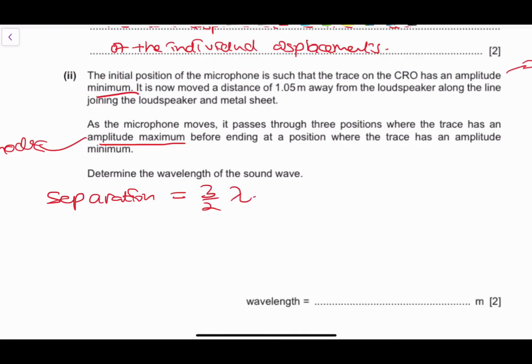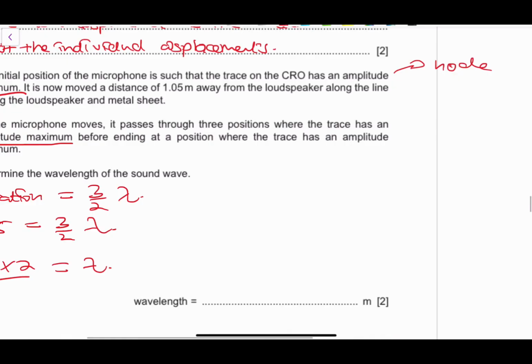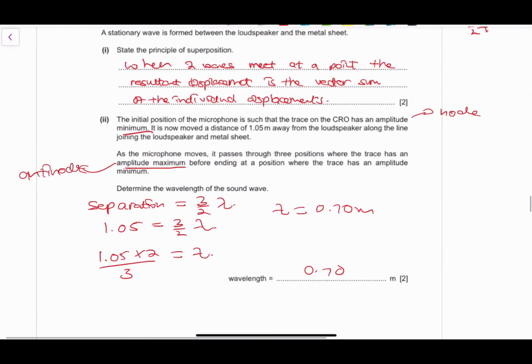But the separation here is 1.05, which is equivalent to 3/2 lambda. So 1.05 multiplied by 2 divided by 3 is equivalent to your value of lambda. So your value of lambda will be 0.70 meters. So very important, right? Just know the fact that from a node to a node, it's half lambda.